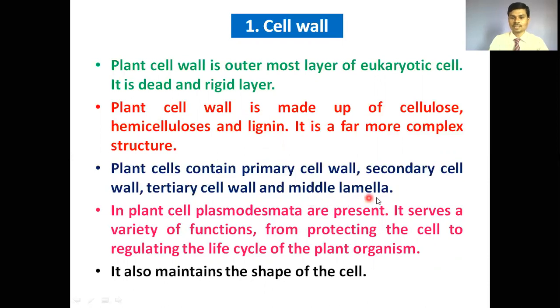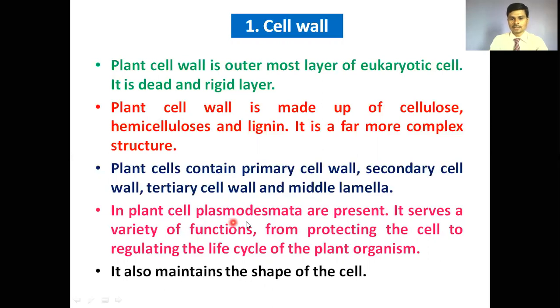This middle lamella plays a vital role in sticking adjacent cells to each other. The middle lamella has pectin substance by which the adjacent cells remain in contact with each other. This is the main role of the middle lamella.